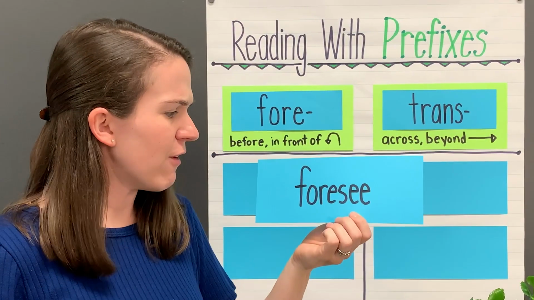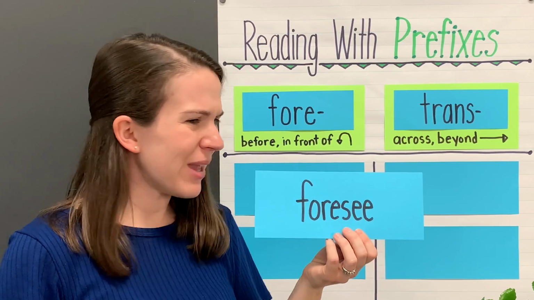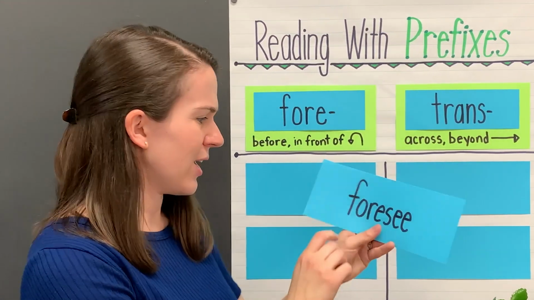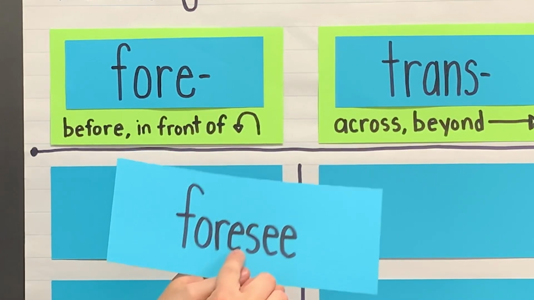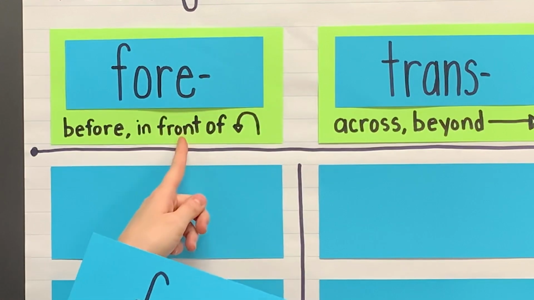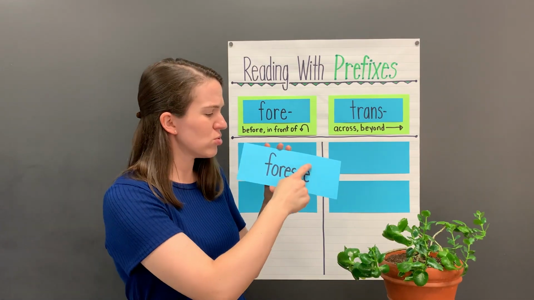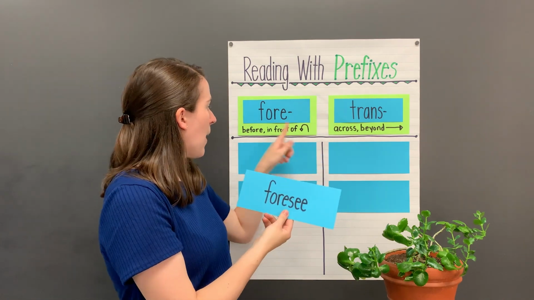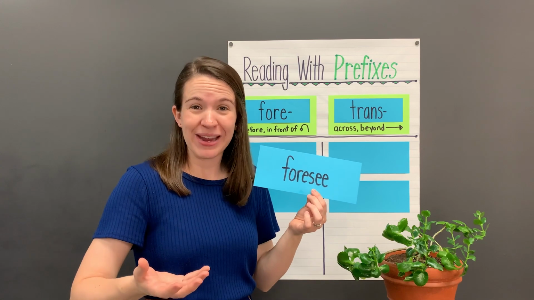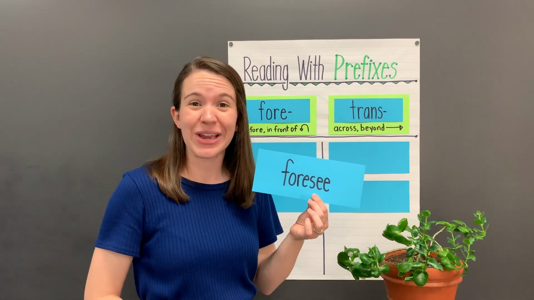Now, I wonder if foresee means across or if it means in front of or before. Let's see. We see that this prefix matches for, which can mean before or in front of. So foresee must mean to see something before. To see something before it happens. It's like making a prediction or a good guess about what's going to happen.